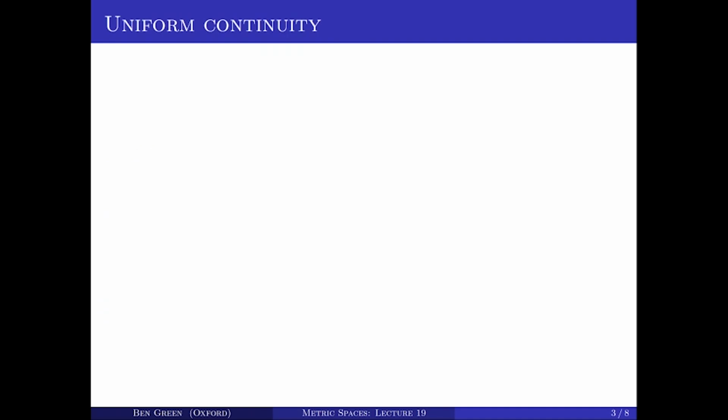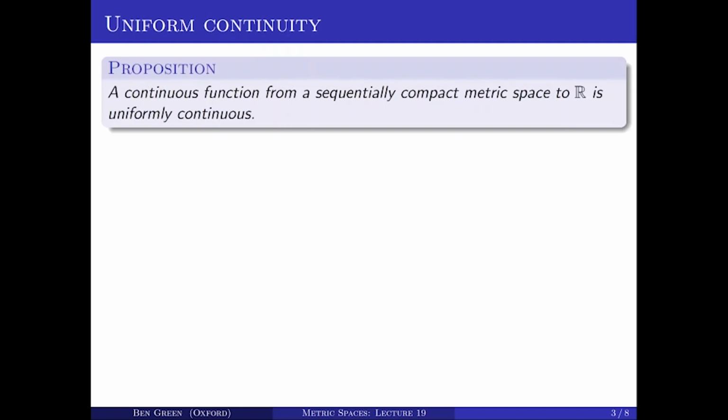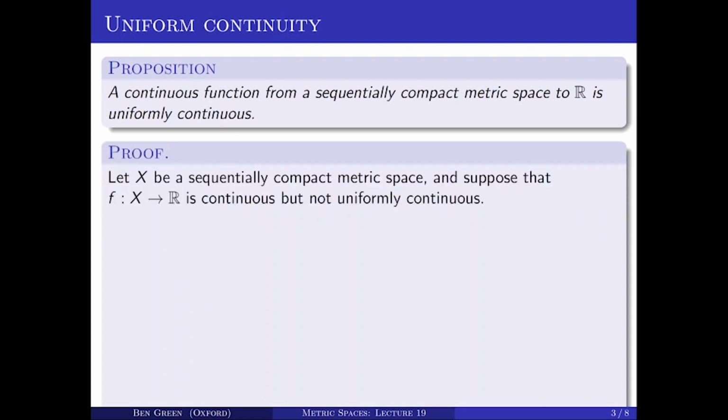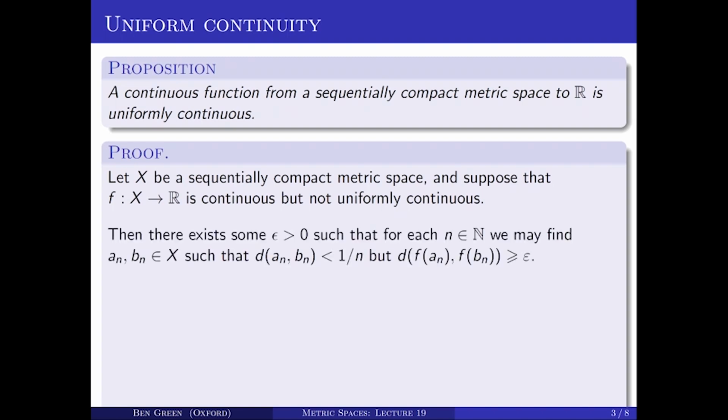Let's turn now to another topic, and this is a nice fact. It turns out that if you have a real valued continuous function on a sequentially compact metric space, then it's automatically uniformly continuous. Let's have a look at the proof of that. Let's call the space X and the function f. Suppose that f is continuous, so f maps from X to R, but that it's not uniformly continuous.